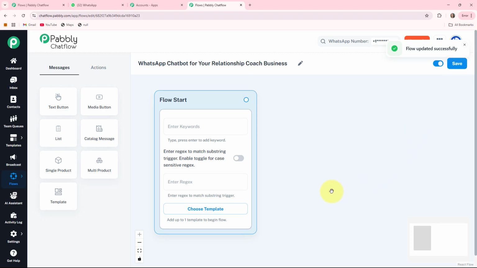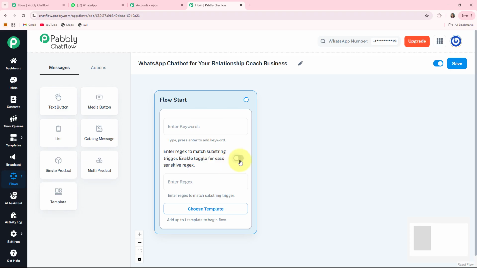So let's get started. There are three ways to start your flow. The one is keywords, the second is regex and the third is choose template. Keywords are the manually entered words that I expect that my user sends to me. The second one is the regex. Regex stands for regular expression. It can extract useful data from inputs such as email, phone number, order number, etc.